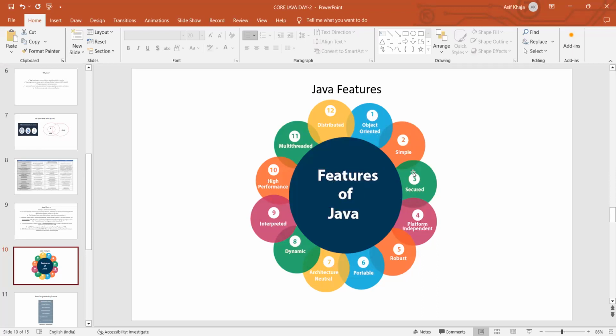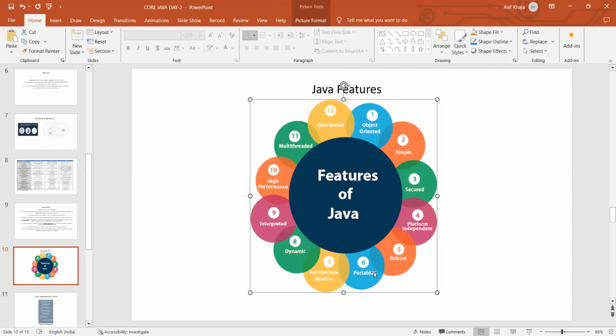And platform independent. We can run the executable file on any platform; just the JRE should be installed on that platform. And it is a very robust programming language because of the garbage collection concept. And it is portable, meaning we can transfer the dot class files from one PC to another PC.